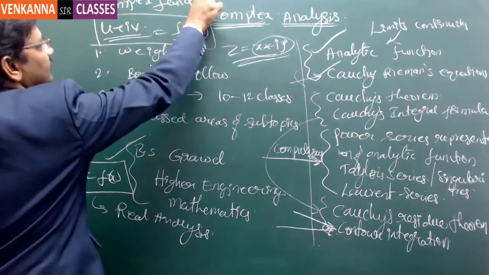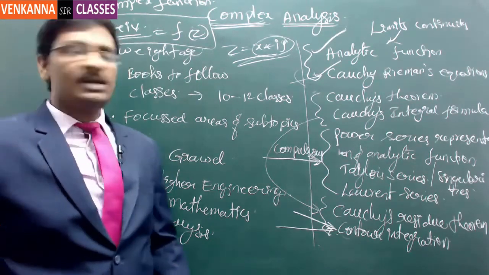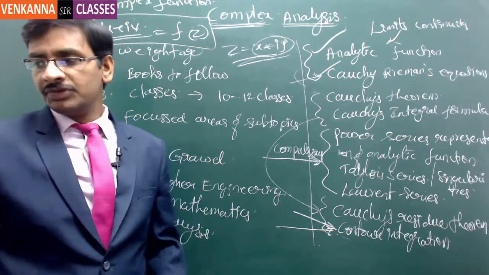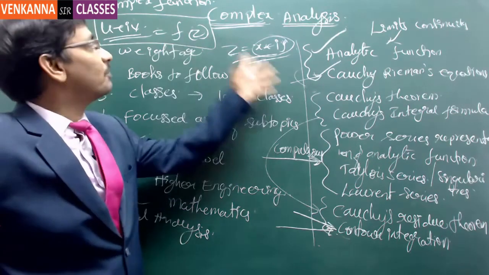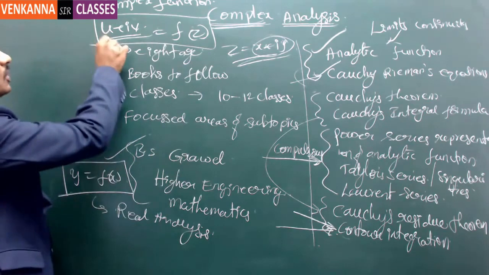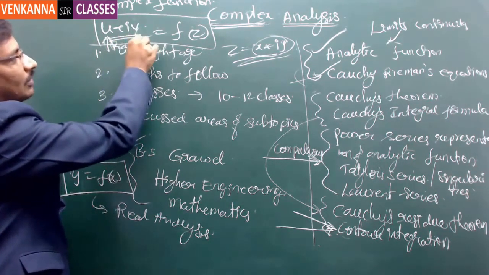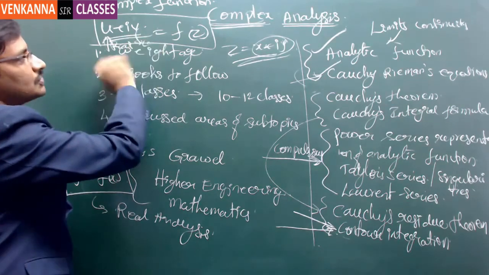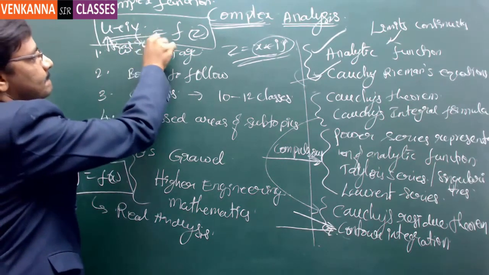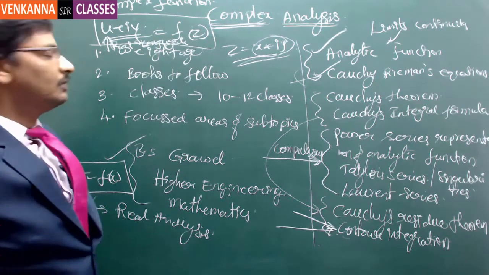This is a complex function. Our entire topic is based on this understanding, and we are going to deal with each and every part assuming this. Here there are two different parts. This part we call the real part, and this part we call the imaginary part, or the complex part, or the conjugate part. This is what we are going to analyze.